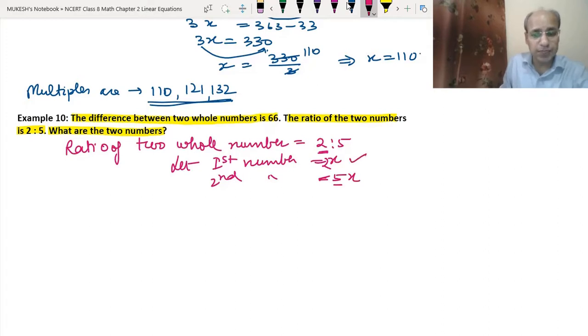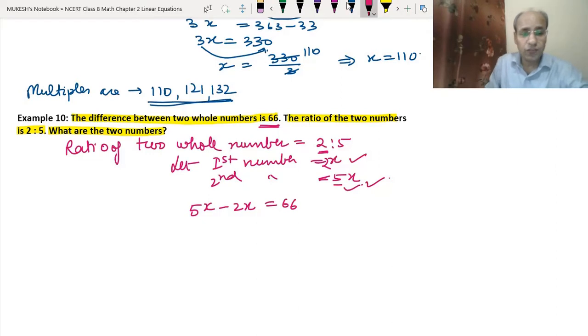So one is 2x, the other is 5x. Now their difference is 66. That means the second is greater. So 5x minus 2x is equal to 66. What we have done is, from the ratio we assumed the numbers, putting x with 2 and with 5, so the numbers became 2x and 5x. Definitely 5x will be bigger because x is the same quantity. Now 5x minus 2x means 5 minus 2, which is 3, and the variable x we write as it is, equal to 66.